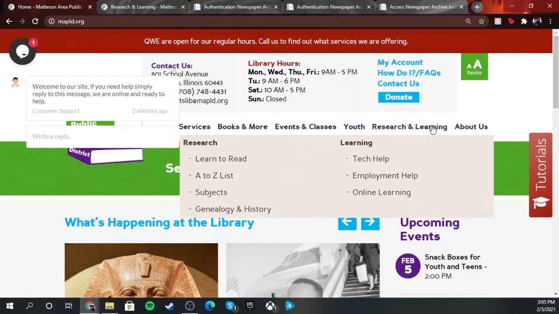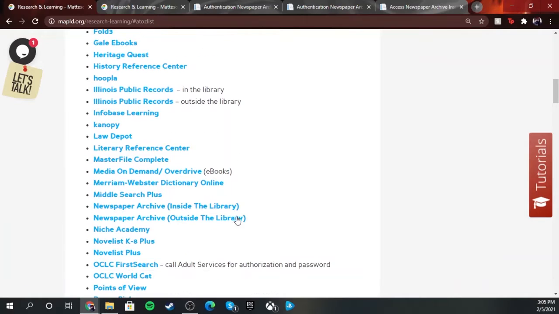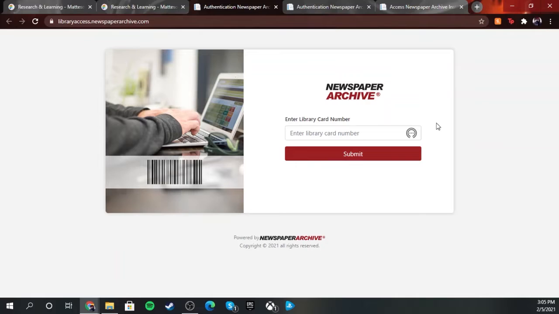And we're going to go to Research and Learning, A to Z list. We're going to go down to Newspaper Archive. You're going to want to pick the one that says outside the library. So two things are going to happen when you click on that. It's going to first ask for your library card number, just your number, not the PIN. So go ahead and grab your library card number and submit that.